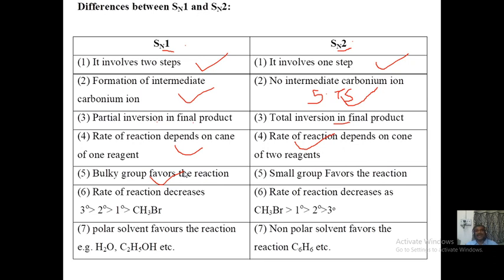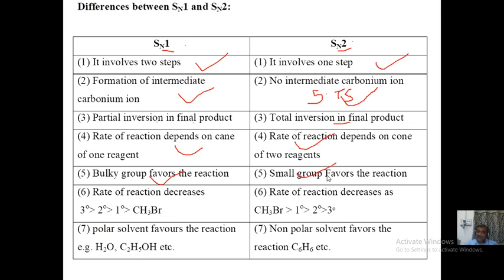How it is? I will tell you. We selected tertiary butyl bromide because when the carbocation is formed, with more organic groups, the positive charge will be more stabilized. Not only that, the first step, which is the removal of bromide, is favored if there are bulky groups surrounding the central carbon atom. Whereas the opposite, friend, small groups favor SN2.